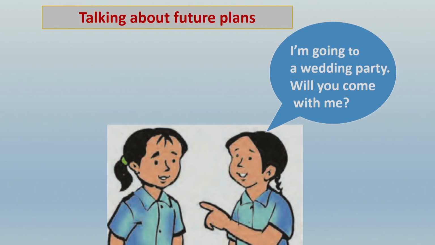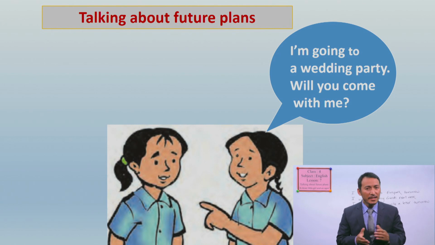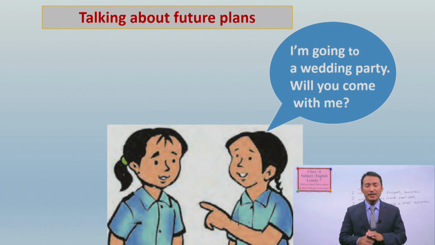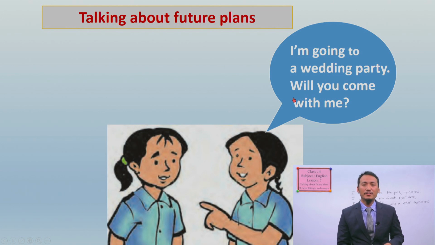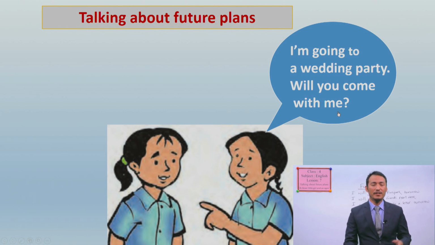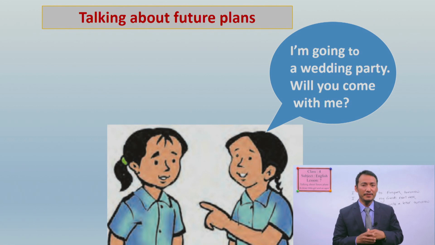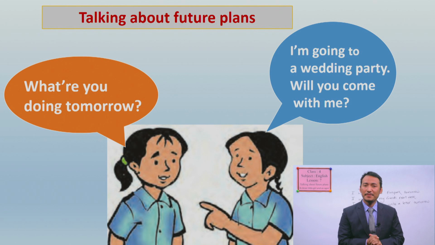Let's see. There are two girls like you. They are talking about future plans. Can you read this? Can you read on your screen? What are they saying? Yes, one is saying, I'm going to a wedding party. Will you come with me? This is the structure that we are going to have a practice for conversation. Okay? Another one. And what is the question? The question can be, what are you doing tomorrow?